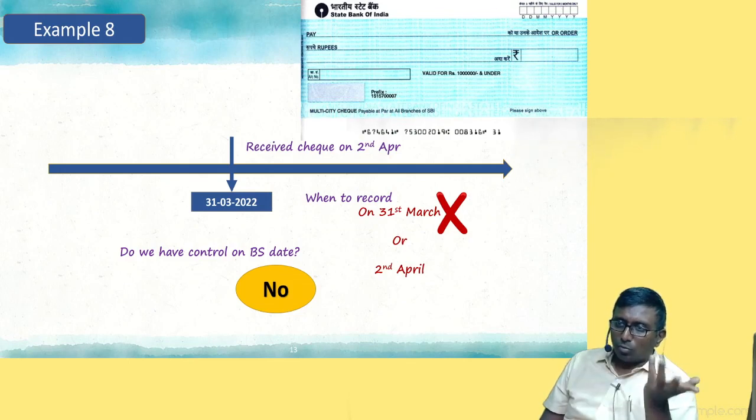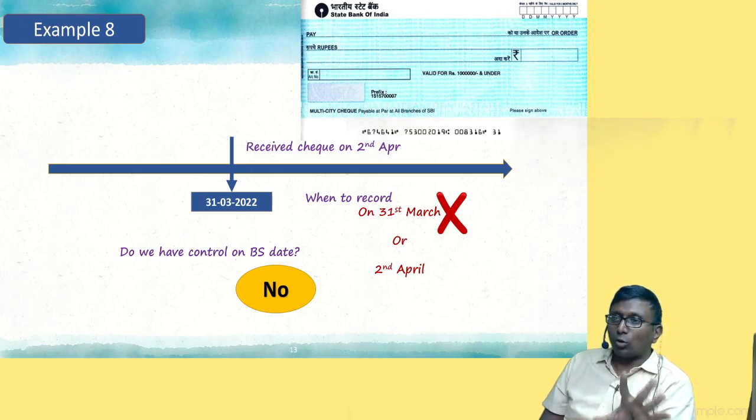Backdate, how can you backdate? On 31st March you don't have control over the paper. It is not your check. Once it comes to my hand, then that is my money. Till that date, it is not my money.